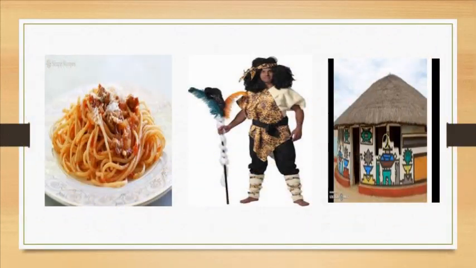We have a world that has very, very many cultures. The first one is the spaghetti, Italian food. The second guy is dressing like a Zulu. The third is the Ndebele house. All in all, these are some of the traits that we can use to show our culture.